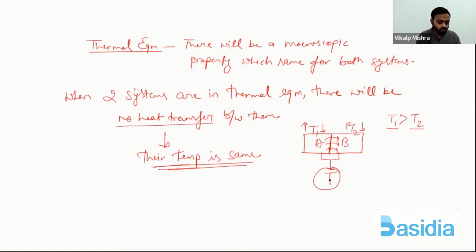When both temperatures are the same, we can say A and B are in thermal equilibrium.